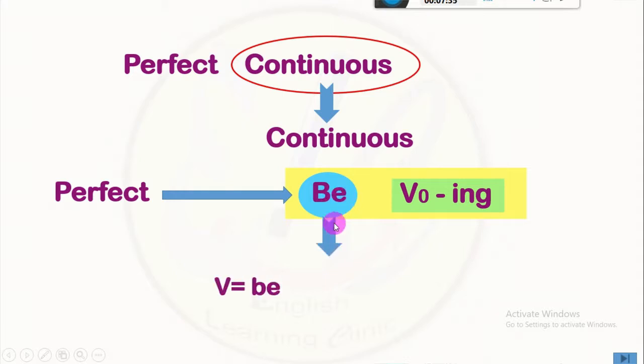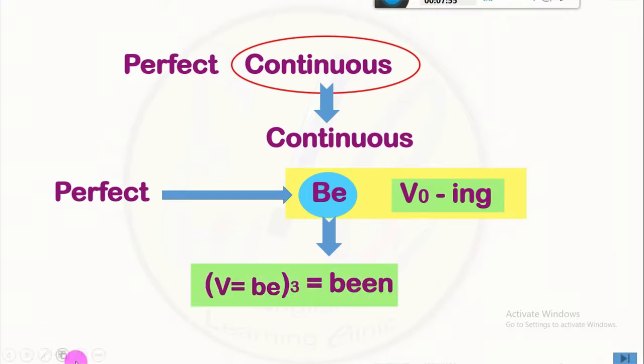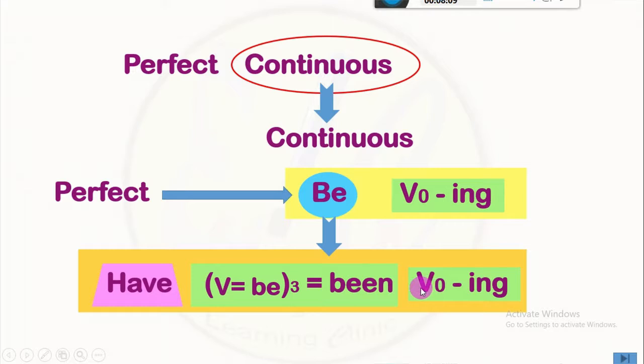The perfect status is indicated by the use of the third form of the verb. So, the third form of the be verb is been. And for perfect status, the time is indicated by the use of have verb. So, this indicates time, this indicates the perfect status, and this indicates the continuous status. So, combinedly the three make the perfect continuous form of the verb.